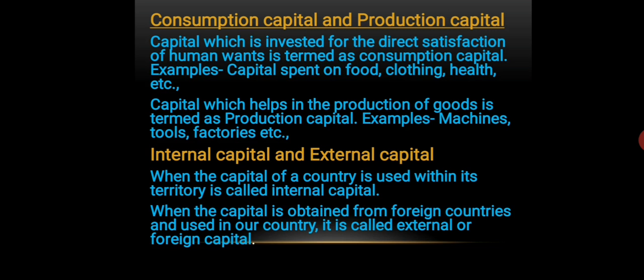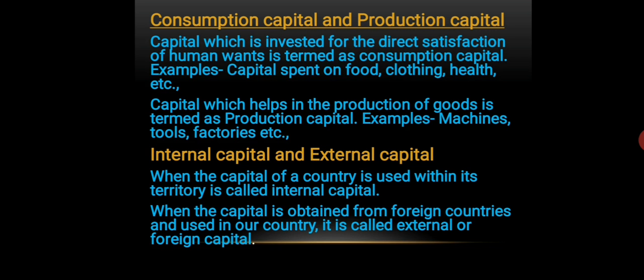For example, if you take an example of our school, Sacred Heart is also a business firm. Understood? So the chairs, the benches, the duster, blackboard, all these items are the capital of our school. Okay, so all this capital is produced in our country only. Understood? So all the capital which is produced in our country, and if a firm uses that capital, it is known as internal capital. Is it clear? Because that is produced in the country, and that is also used within the country only. So that type of capital is known as the internal capital.